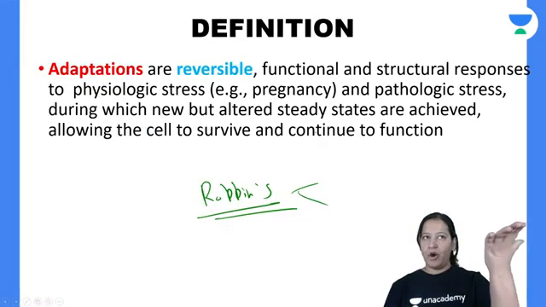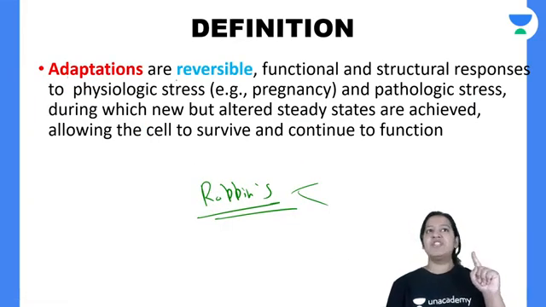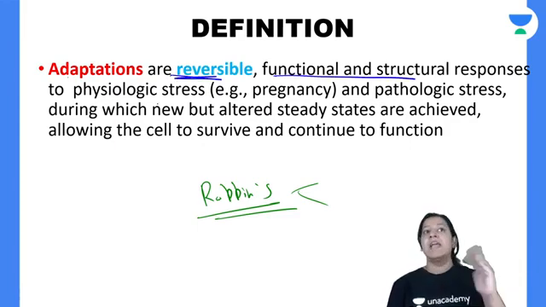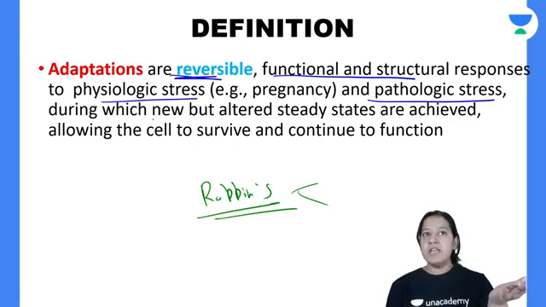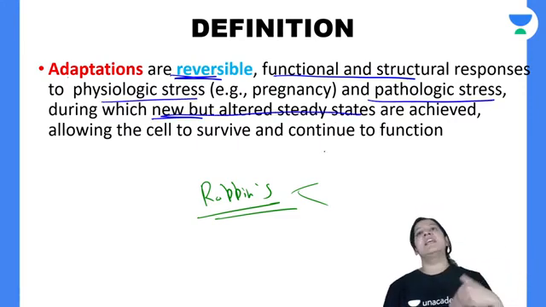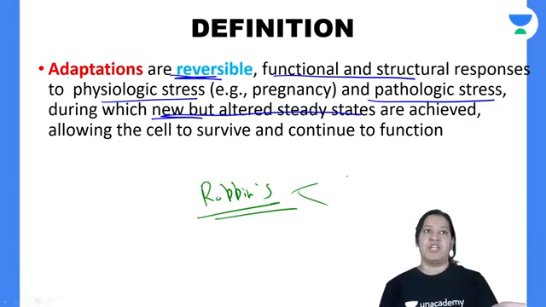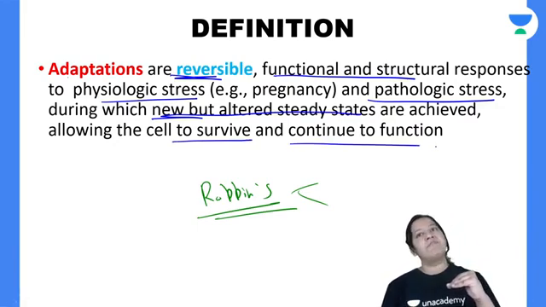That is the definition. Now read the definition from Robbins. Adaptations are reversible functional and structural changes in response to physiological stress or pathological stress, during which a new but altered steady state is achieved. That is, homeostasis is achieved in order to survive and continue to function.